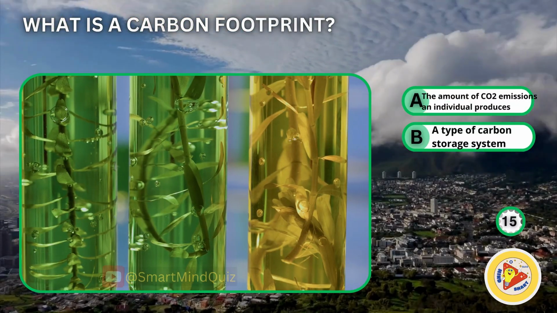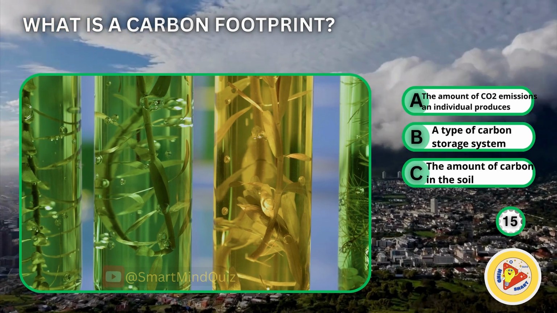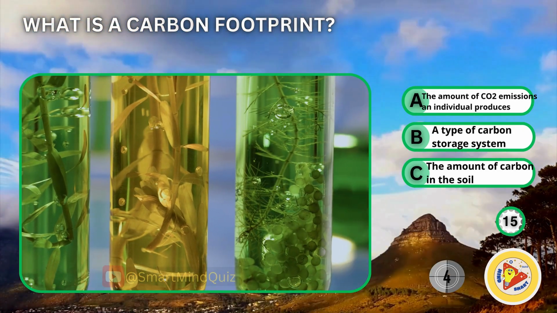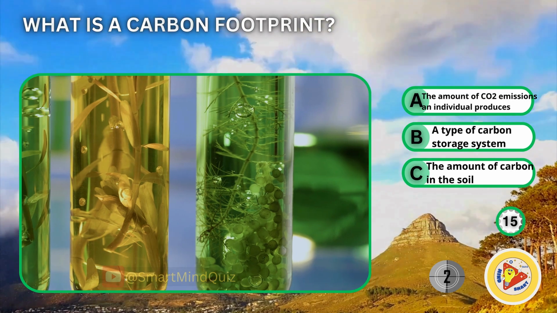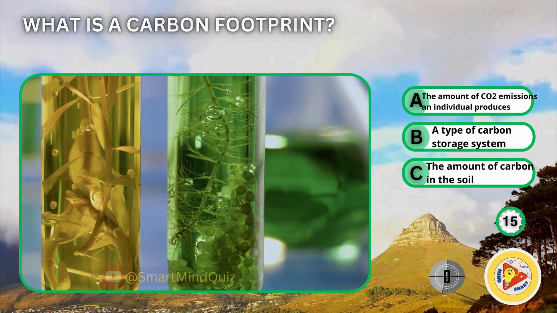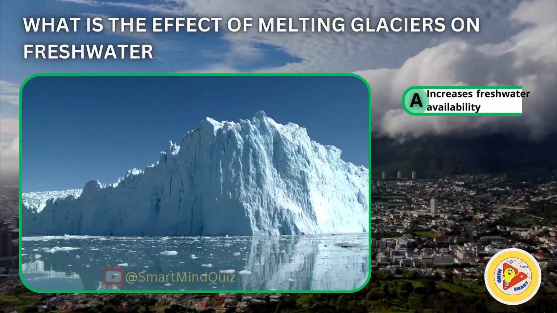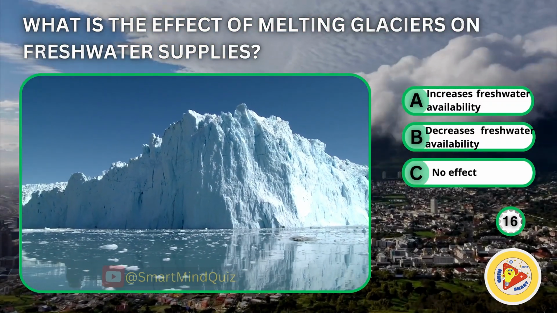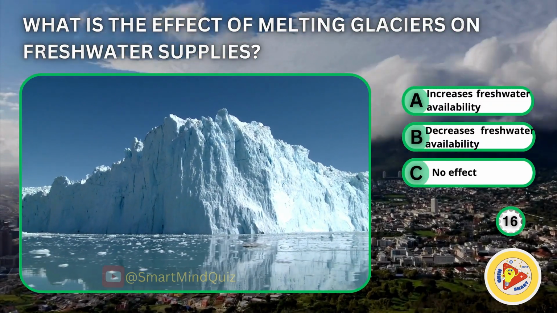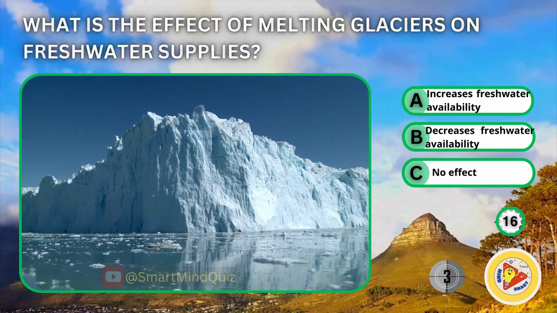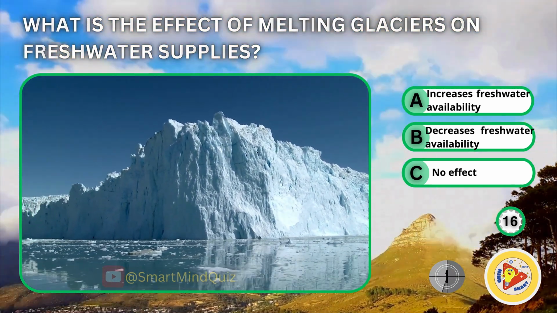What is a carbon footprint? The amount of CO2 emissions an individual produces. A type of carbon storage system. The amount of carbon in the soil. What is the effect of melting glaciers on freshwater supplies? Increases freshwater availability. Decreases freshwater availability. No effect.